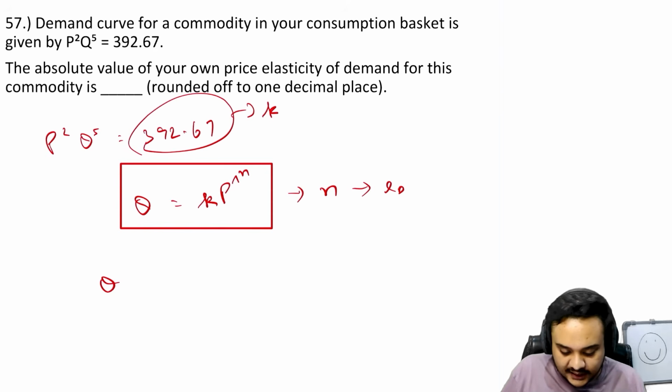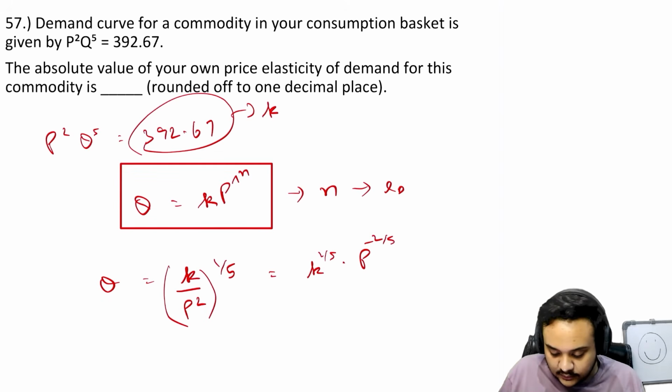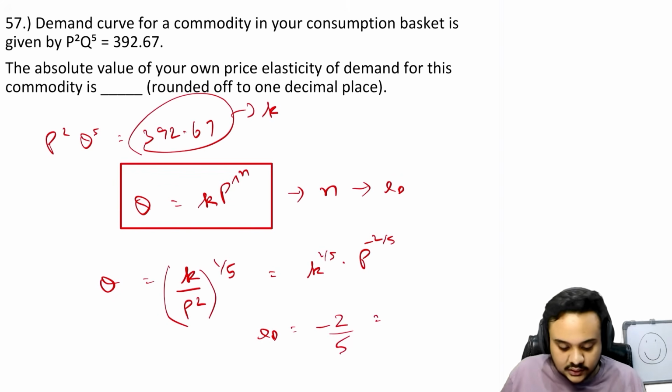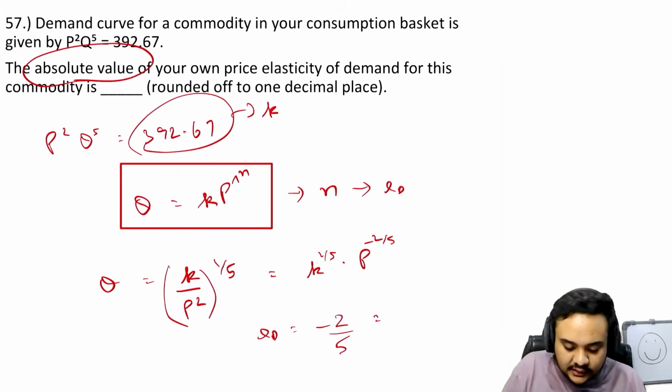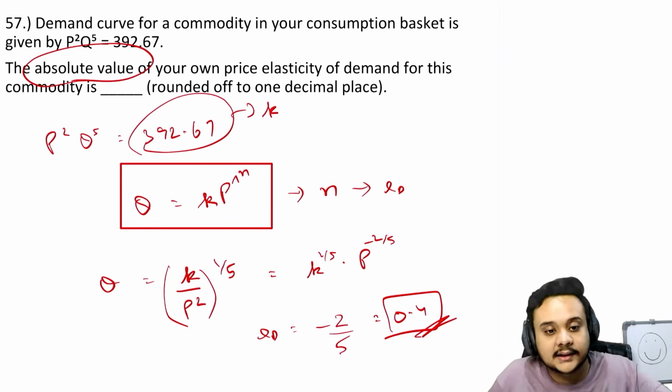So you can just write q is equal to k upon p square, whole to the power of 1 by 5. I am not going to bother writing the whole value because it is not relevant. So you can write k to the power 1 by 5 into p to the power of minus 2 by 5. This is the exponent of p, which is also the elasticity of demand. So this is nothing but 2 by 5. We take the absolute value because that is what the question mentioned, so we write this as 0.4. That is your final answer.